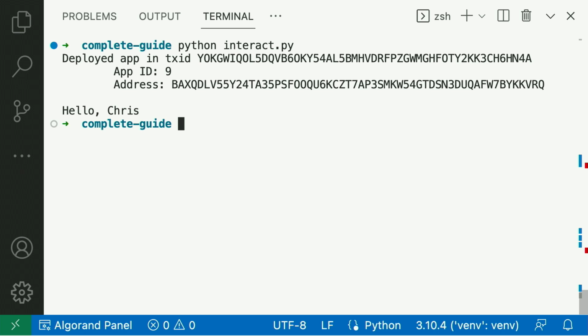All right, so I just ran that file. I have Sandbox running in the background, so I have a private local blockchain running. And basically what I just did there is I deployed that smart contract to the Sandbox blockchain. The transaction ID is that. It has the app ID and the app address right there. And it's spitting out hello Chris, just like we expected.